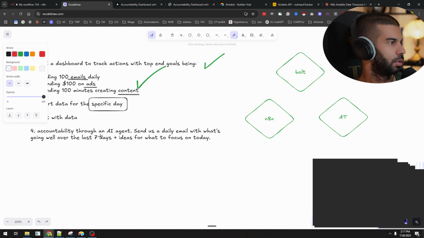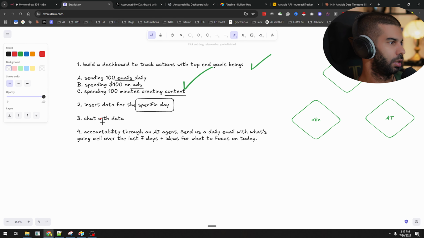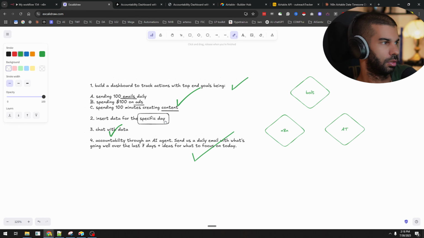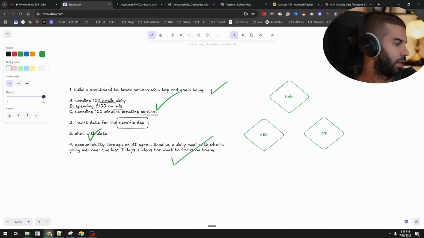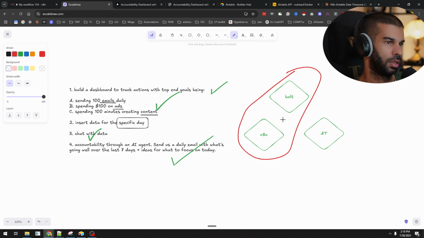If we look back at this, we added the ability to chat with the data, and we also added the ability to have accountability through the AI agent. So send us a daily email, which we could add, which was going well over the last 7 days, plus what to focus on today. Great. So it could be either focus on today or essentially based on the user message as well. So like this, everything is connected together. So Bolt is connected to N8N. N8N is connected to Airtable. And obviously Airtable is connected to Bolt as well.